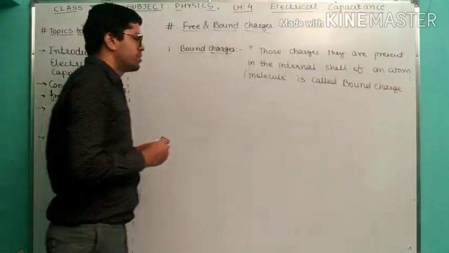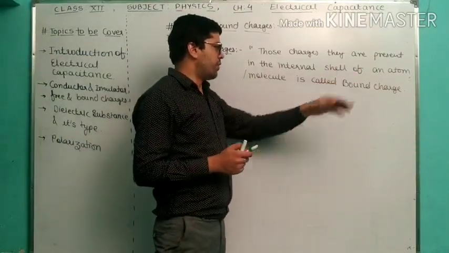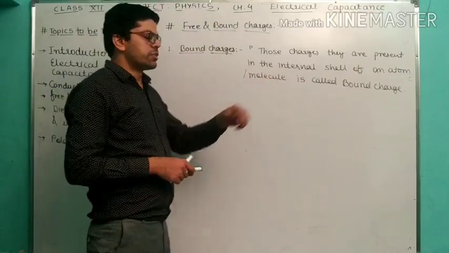So very simple definition: those charges present in the internal shell of an atom or molecule are called bound charges.